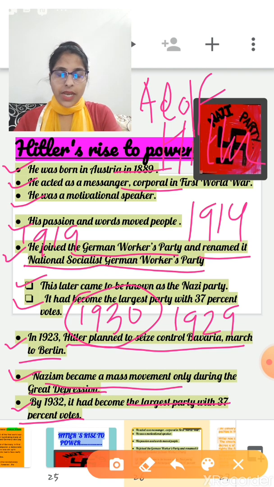So basically, the main reason behind the success of the Nazi party was that Hitler was a motivational speaker. When he finally got votes in the German parliament, he promised the German people he would build a strong nation and restore the dignity of the German people. He also promised to provide employment to those looking for work and also raise hope for a better future. So for that Hitler devised a new style of politics.